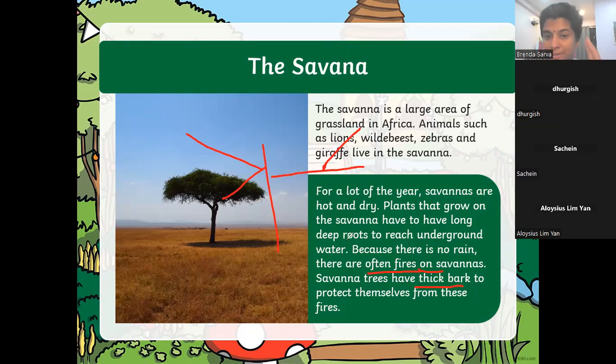Two things here. These trees have deep roots and these trees have thick bark. Remember, we are learning how animals protect themselves, how they adapt to the habitat. Okay? Let's move on. After 40 or 45 minutes, you guys will do a presentation.